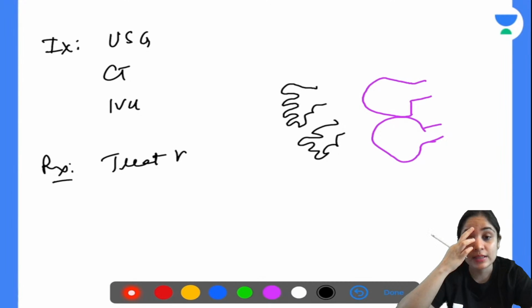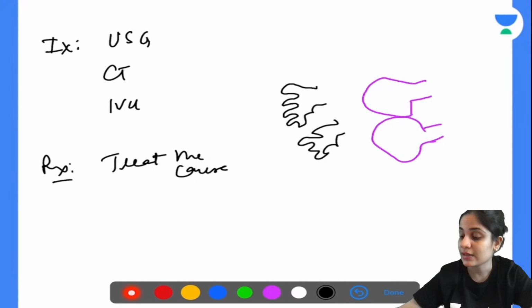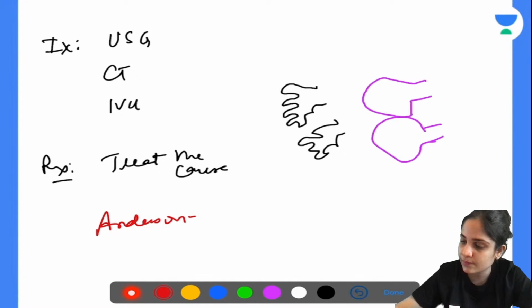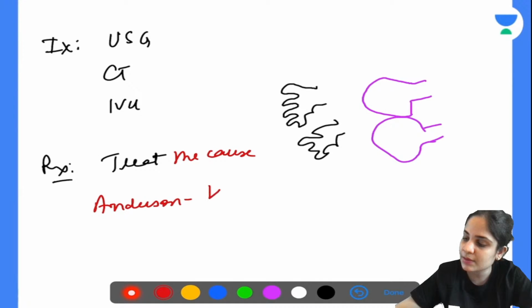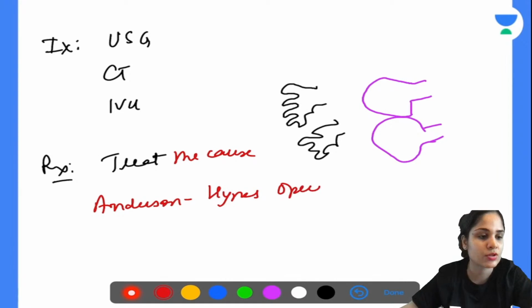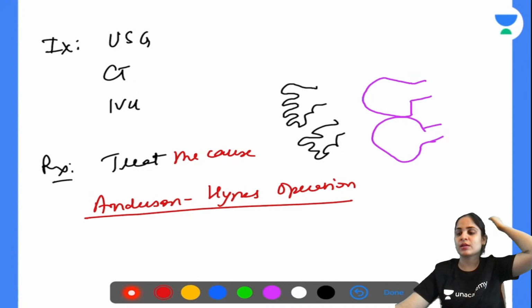Okay, now there is another surgery that is done whenever you have this disease. You just need to know the name of the surgery. You don't need to go much into its details. It is called the Anderson-Hynes operation. I'll just write it over here. Anyone know this surgery or heard of this surgery? Only if they ask sometime in the exam, Anderson-Hynes operation is associated with which disease, then in that case, you can mark the answer that it is associated with hydronephrosis.